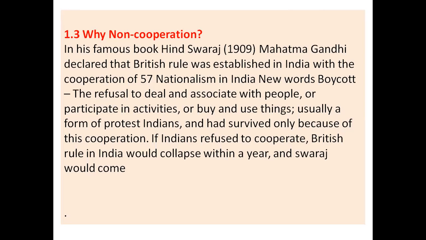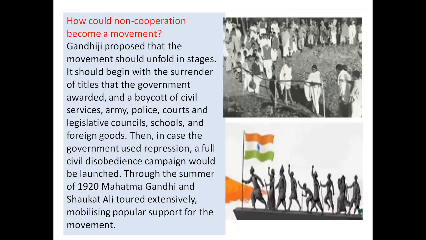So he decided that if we stop buying their things and we stop working for them, then automatically there will be hardship for them. So if India refused to cooperate, British rule in India would collapse within a year and Swaraj would come back. This was said by Mahatma Gandhi. So this slide is also useful for answering why the non-cooperation movement.